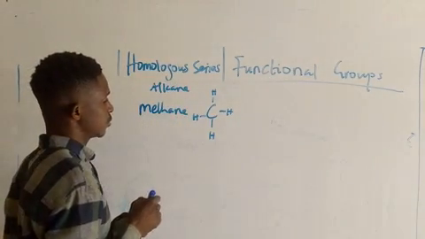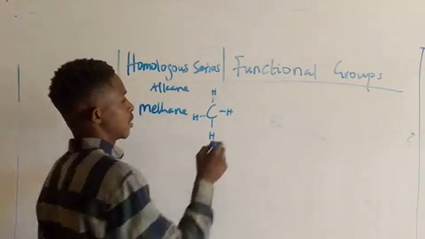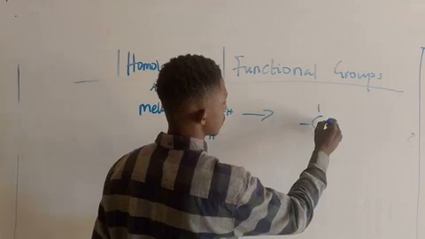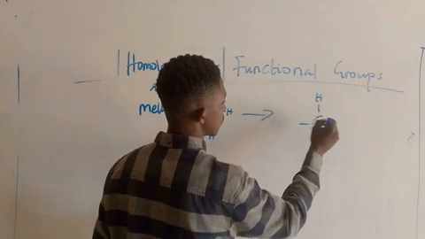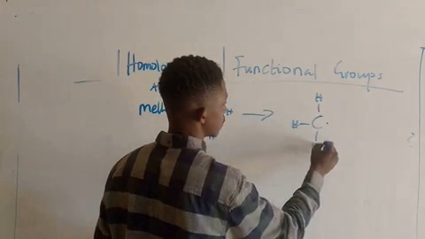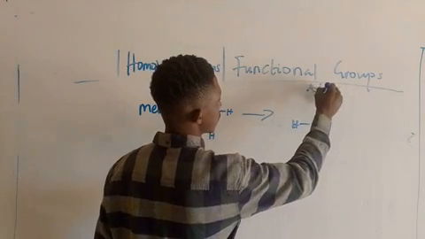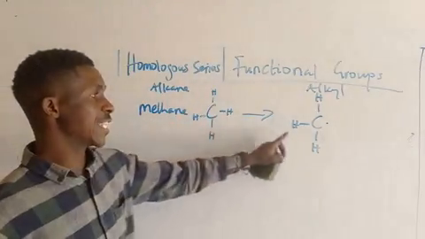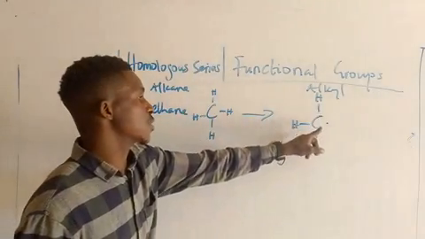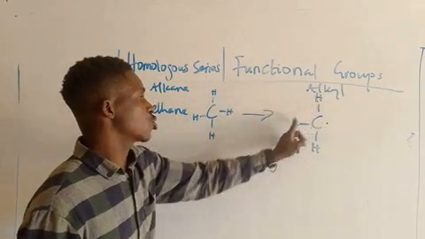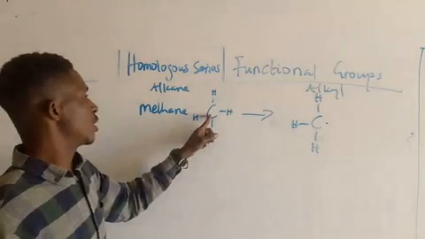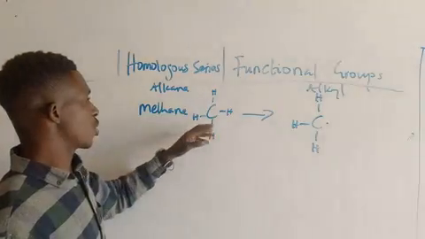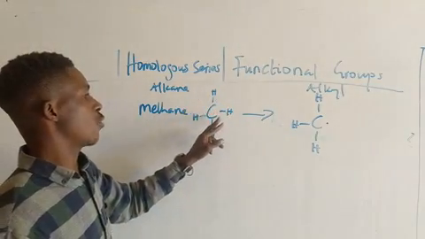Do you get? So now, if you have this one, this is an alkyl. You don't call this one methane again. Look at this one: C with how many H? 1, 2, 3. This one has C with how many H? 1, 2, 3, 4. So you call this methane because it has 4 hydrogens and 1 carbon.